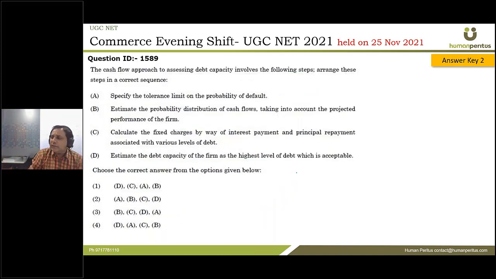Next one, cash flow approach. Cash flow approach of assessing debt capacity involves the following steps. Arrange them in a sequence. So this cash flow approach is used for what? For determining the target capital structure. So why do we do that? Because we also want to make sure that whatever debt we are taking, we have the ability to service this debt. I mean, it should not happen that we are running out of cash to pay back the debt. So we assess that debt capacity. Steps are A, B, C, D only, which are given in option 2.